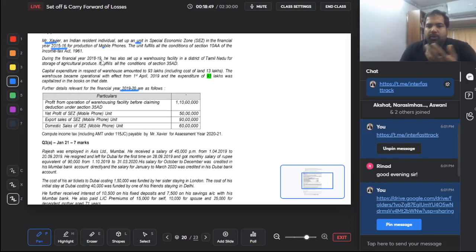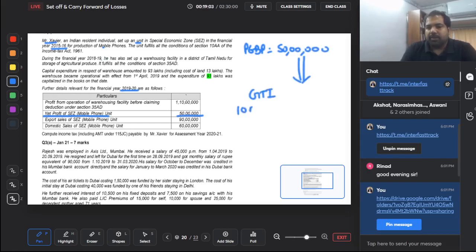Now, first, don't have to do anything. Whatever is the profit of the SEZ business, this 50 lakh rupees will go in my PGBP. Yes, it will go in my PGBP. Do I have to minus it now only? No, you will not get the 10A deduction now. It will come to GTI, and from GTI you will minus the 10A deduction.